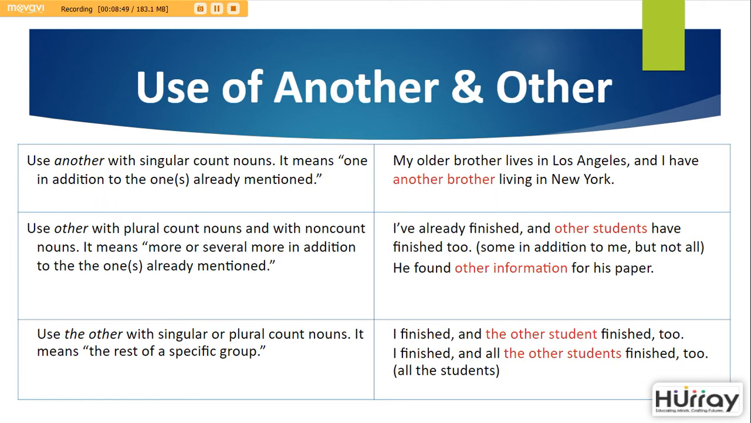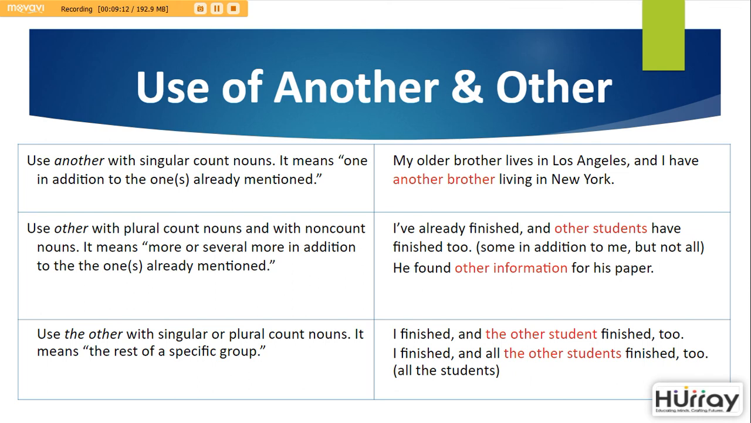Use of another and other. Let's analyze where you should use these two words correctly. Use another with singular count nouns. It means one in addition to the one or ones already mentioned. For example, my older brother lives in Los Angeles and I have another brother living in New York.